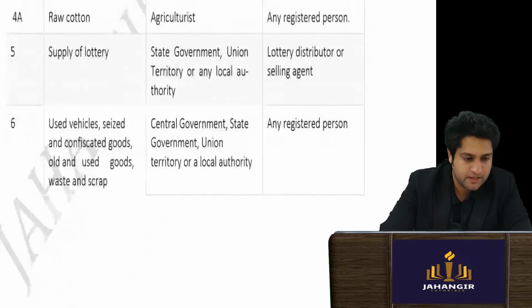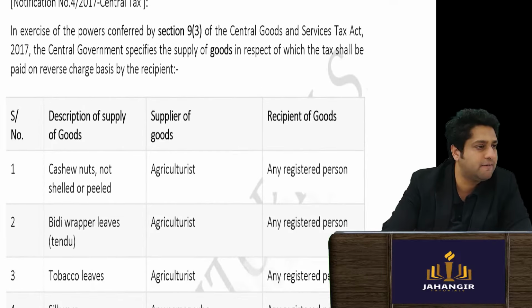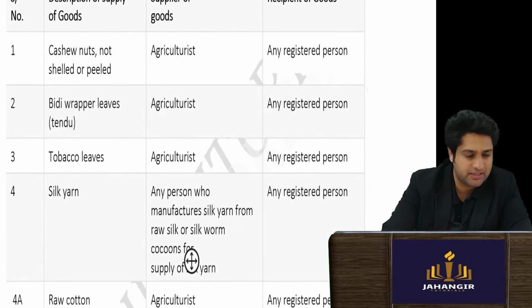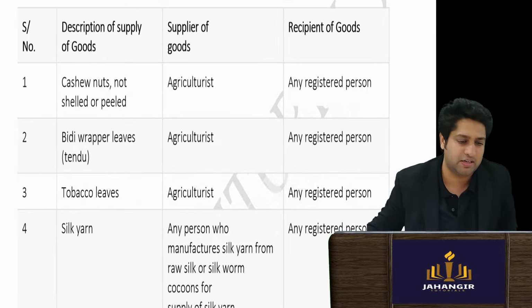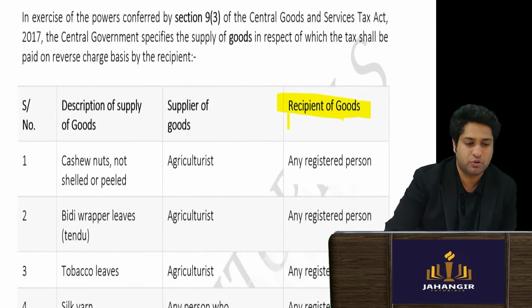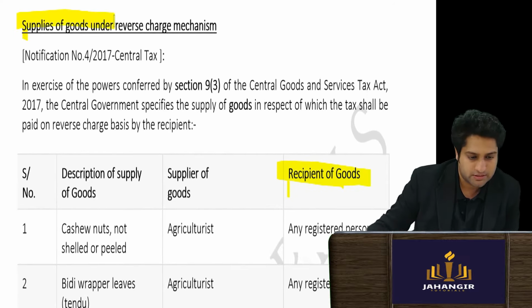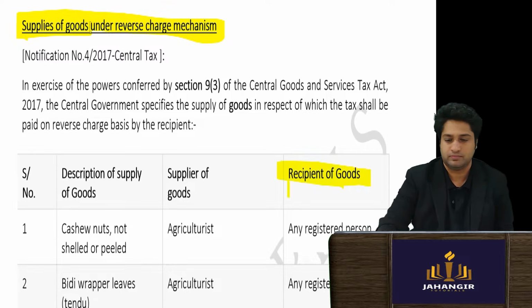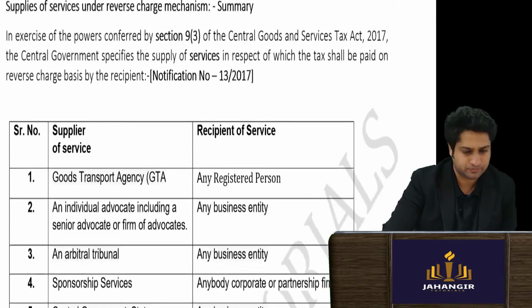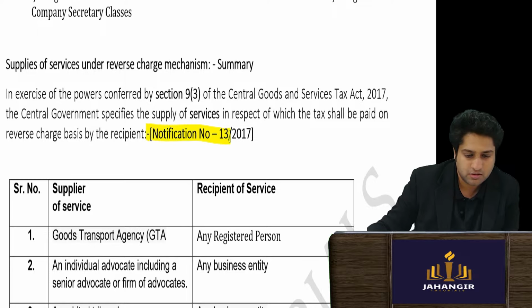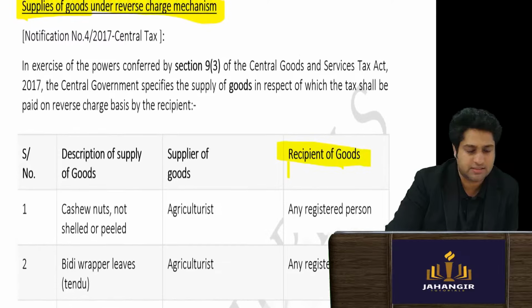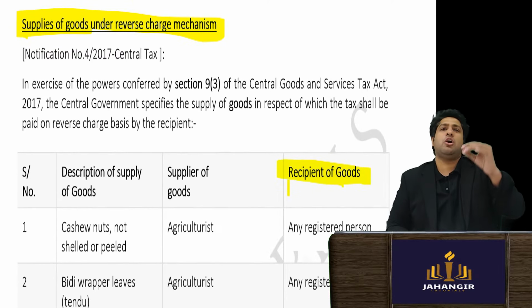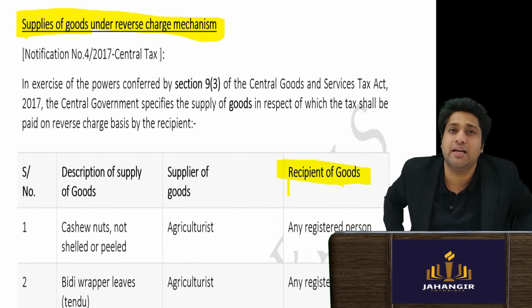Now we are looking at the categories. Remember I told you that there are some categories of goods and services on which it will be applicable on the recipient, where RCM will be applicable. So this is where RCM will be applicable for goods, supplies of goods under RCM. So let's see. The logic is very simple. I don't think you need to read or learn anything.